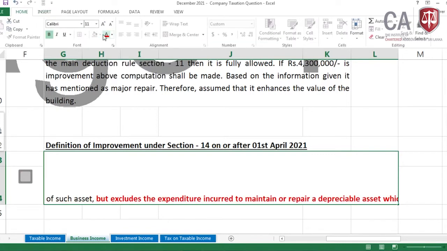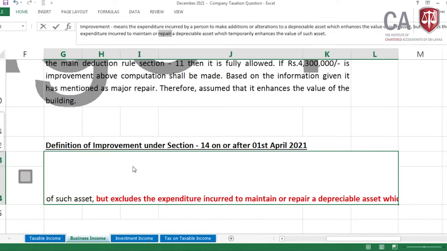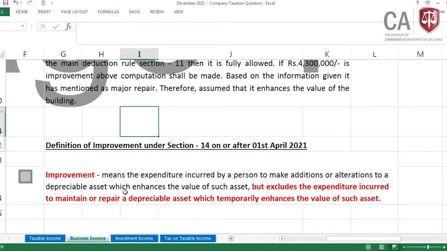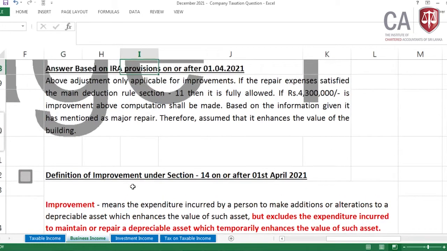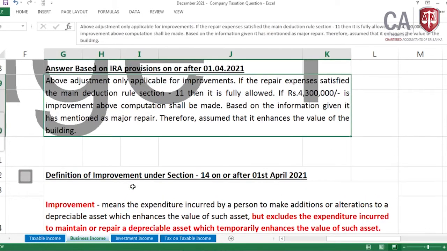Even though the provision is on repair and improvement, the repair has been excluded from this definition after 1st April 2021. Then for adoption to this question, come to my explanation. Now this is the change. I have taken the prior provision, now I have taken the current provision which will be applicable from the year of assessment 21-22. Now let me come to the elaboration of the answer. The above adjustment is only applicable for improvements. Now it's not repair.